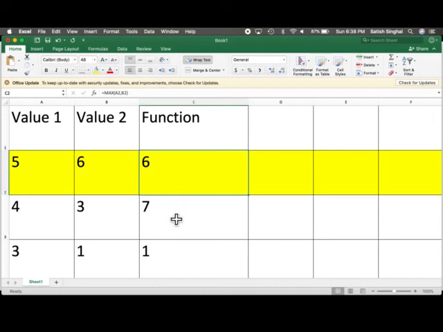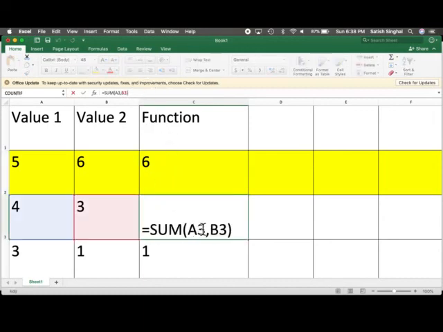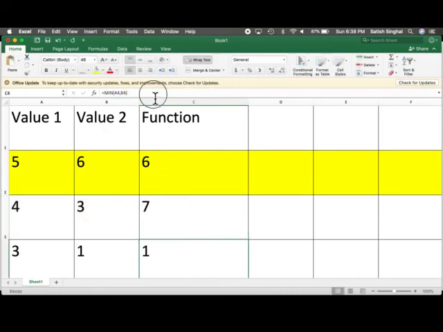Same way here, sum. It's taking two arguments, A3 and B3. The function machine sum is supposed to add them together and return it, and the return value is stored in this cell here. If we click here, that should show us 7. Then there's another function called min.